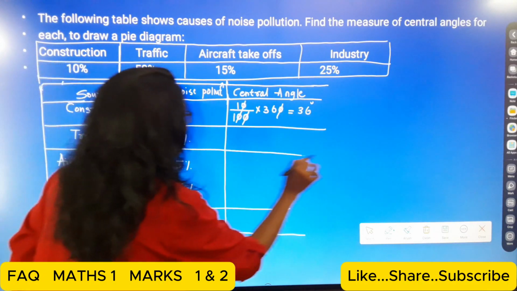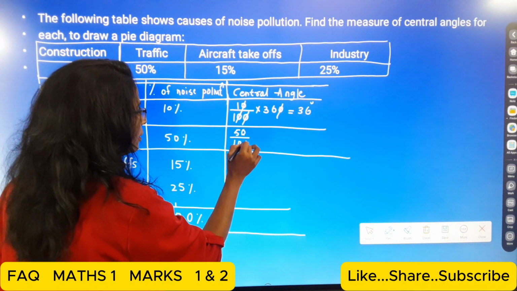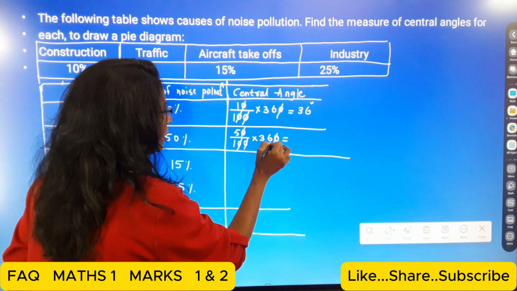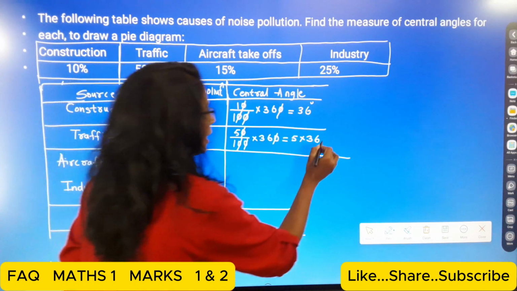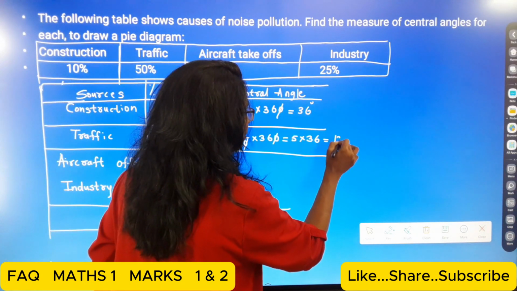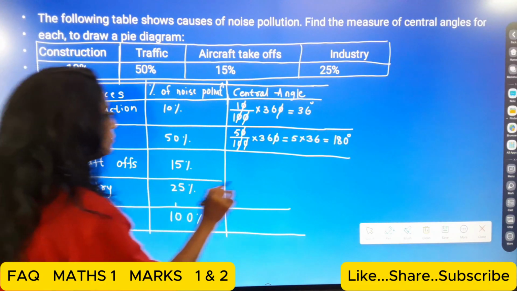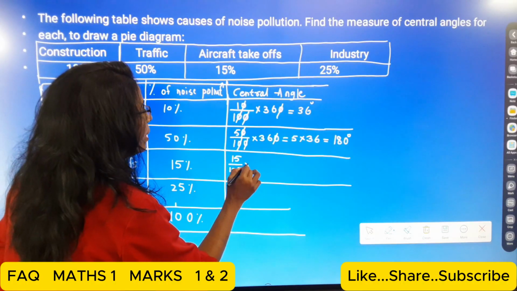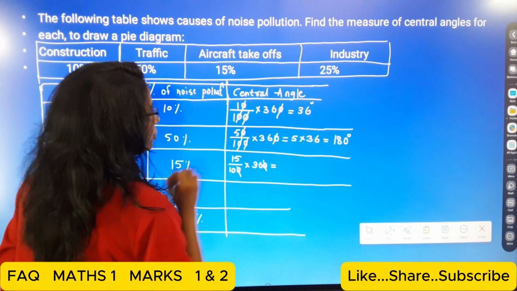Then for the second, that is 50%, that is 50 upon 100 multiply 360. That means here 5 multiply 36. So 5 multiply 36, that is 180 degrees. Okay. Then for aircraft, that is 15 upon 100 multiply 360, and 0 and 0 get cancelled.